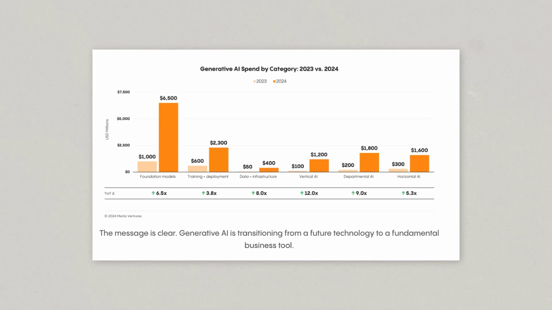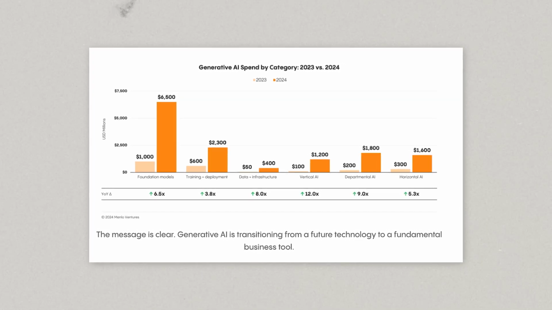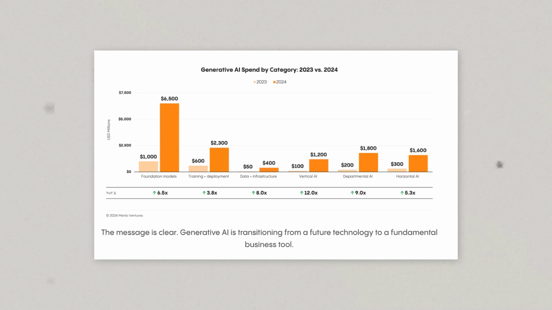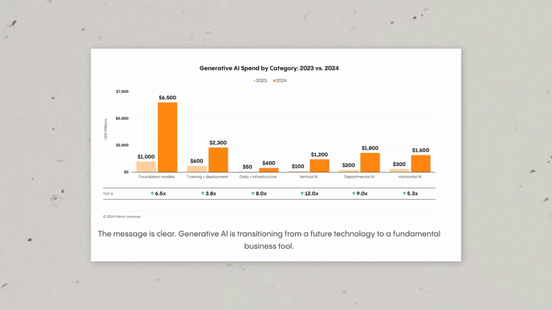In reality, a lot of the spending right now, in terms of category, has been in those foundation models. Obviously there's a lot of cost in that, which is why it's dominating, and not a lot of people can afford paying that. We talk a lot about vertical AI, and you can see in each of these areas there's big year-on-year growth. It'd be interesting to see in a year's time how this changes. I think this will start to stabilize in the foundation models, because we can't continue to spend that amount of money on them.